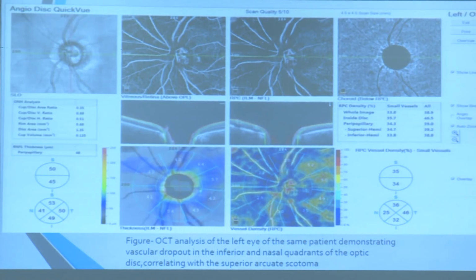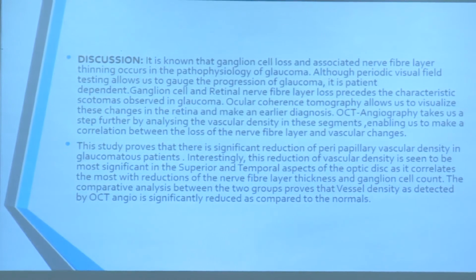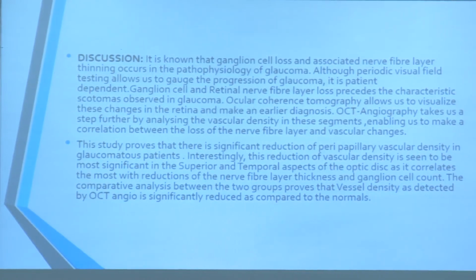This is a patient with an early field defect, and this correlates with the inferior loss of vasculature and the GCC also. So discussion would be that the ganglion cell loss associated with nerve fiber layer thinning occurs in pathophysiology of glaucoma. Though visual fields are the gold standard, GCC and RNFL have been taking over as one of the surrogate markers. The vasculature of the peripapillary area also can be taken as a surrogate marker. This study proves that there is a significant reduction of peripapillary vasculature in all patients who have got RNFL and GCC loss and field loss in open angle glaucoma.